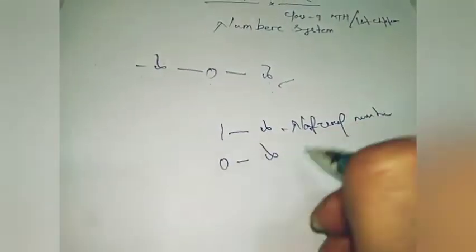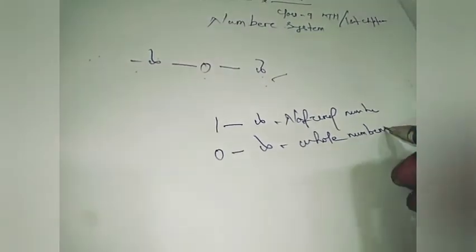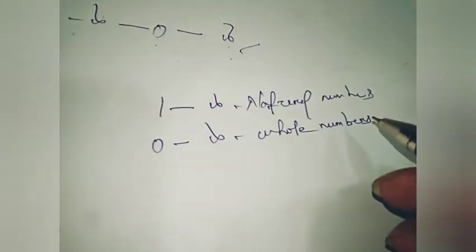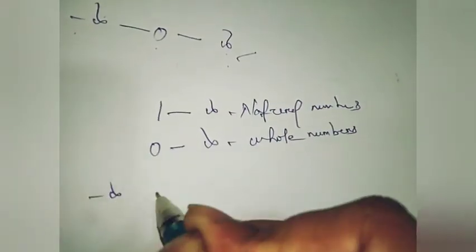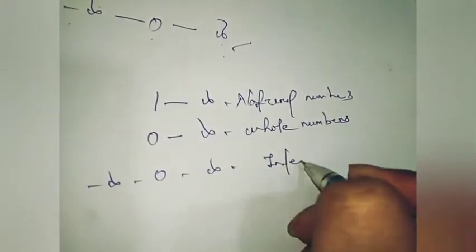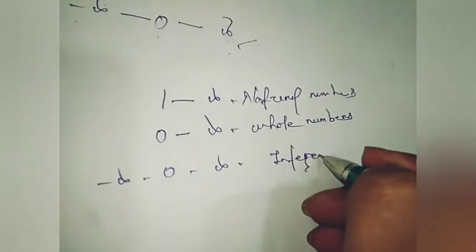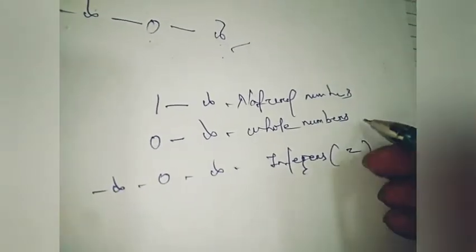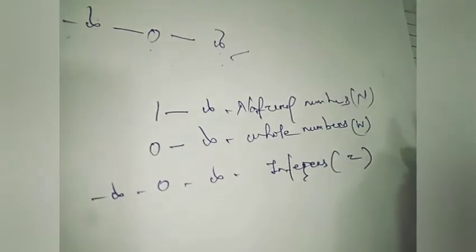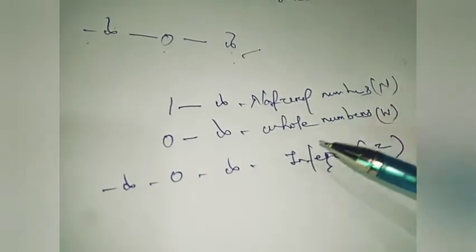Then we have whole numbers. Whole numbers always start from 0 to infinity. These are the fundamentals. You have to know this. 0 to infinity. Then we have to add minus infinity. Then numbers starting from minus infinity, 0 to infinity, are called integers. This symbol is Z, this symbol is W, this is N. These are the symbols. So there are three types of number: natural numbers, whole numbers, integers.